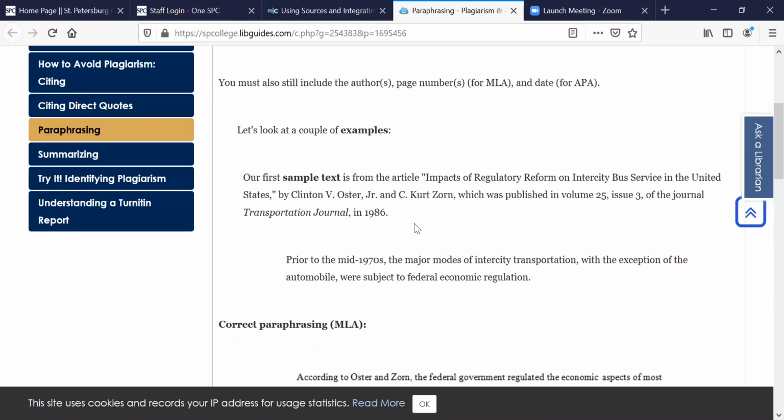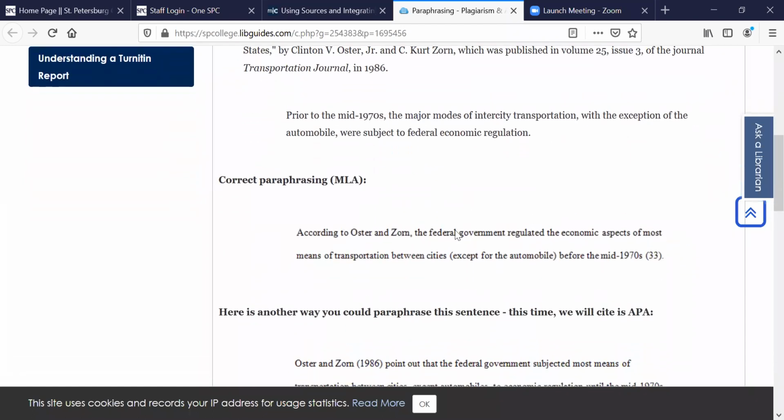Since it's a rough draft, it's okay if there are some errors with documentation, but there absolutely has to be documentation present because I can't help you fix it if you don't include it at all. And if you don't have documentation, even when you write it in your own words, then it's considered plagiarism. So whether you do a direct word for word quote or whether you change the words into your own words, you still have to document it.